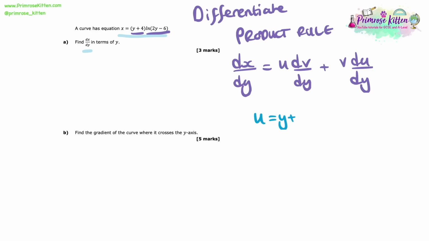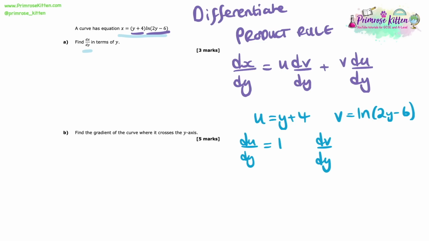I'm going to say u equals y plus 4 and v equals ln(2y minus 6). And then underneath each of these, I'm going to write du/dy and dv/dy. So working out du/dy, that's just 1. dv/dy is a little bit trickier though.